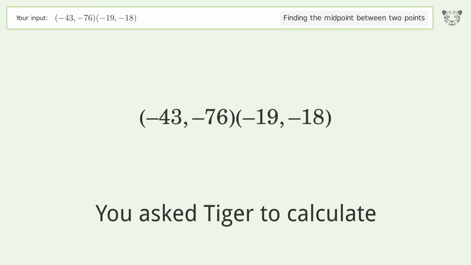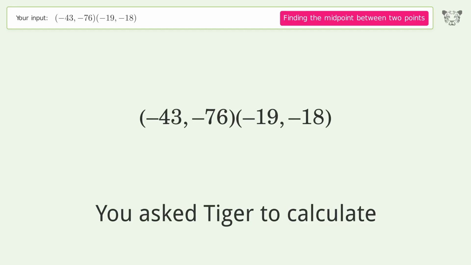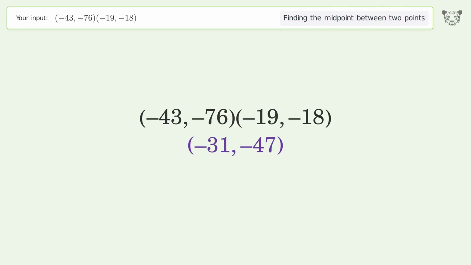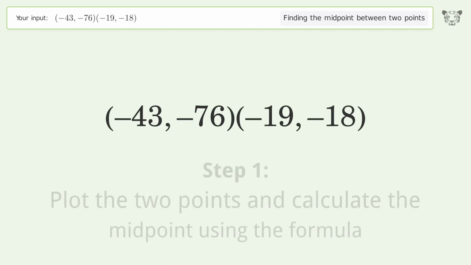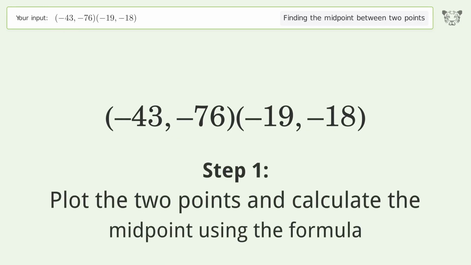You ask Tiger to calculate. This deals with finding the midpoint between 2 points. The midpoint between the 2 points is -31, -47. Let's solve it step by step. Plot the 2 points and calculate the midpoint using the formula.